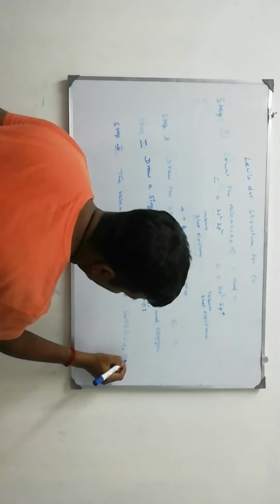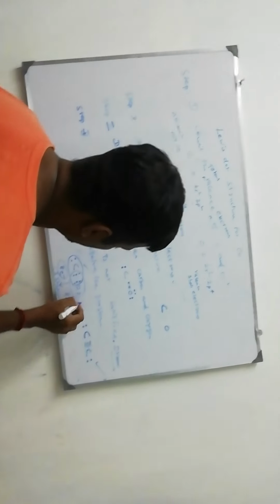But when you see this structure, carbon is not stable, oxygen is also not stable. So we compensate for the problem. We have to draw multiple bonds between the carbon and oxygen atoms. Now 3 multiple bonds, 3 shared pairs of electrons. 3 plus 3, 6, 6 plus 2, 8. 8 electrons in the outer shell, carbon is stabilized. 8 electrons are present in the oxygen, so oxygen is also satisfied.